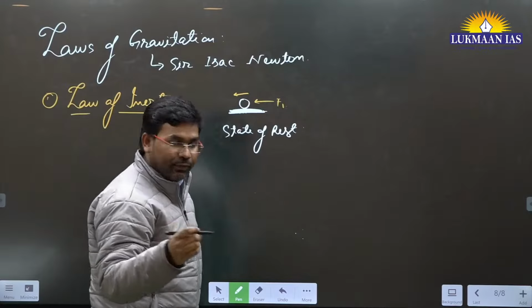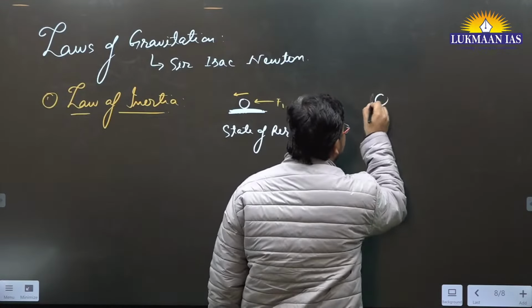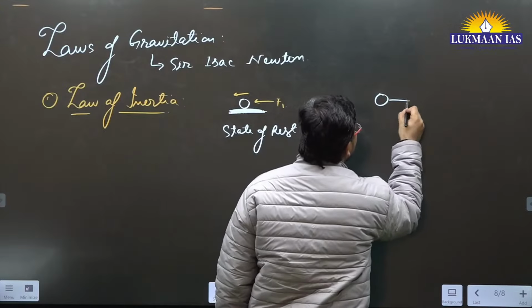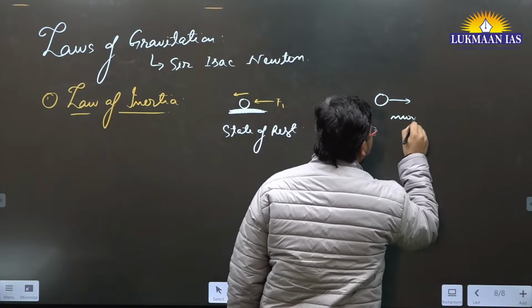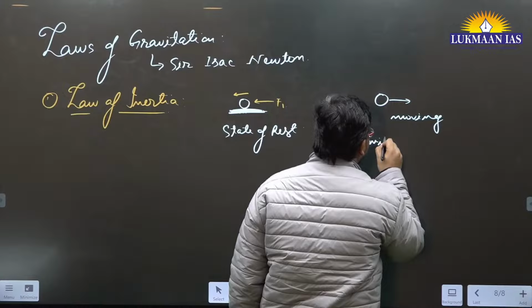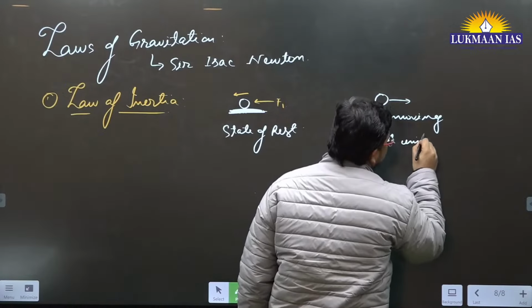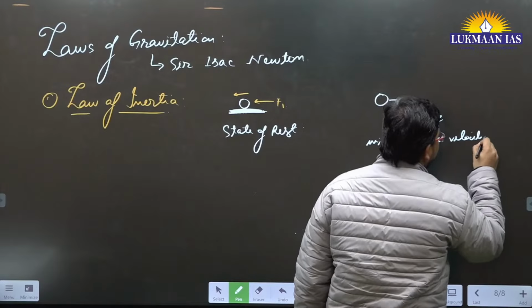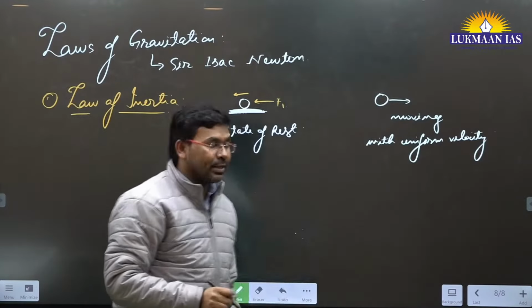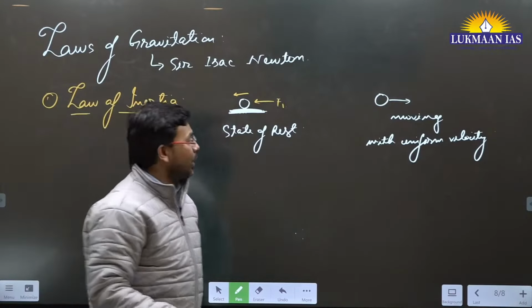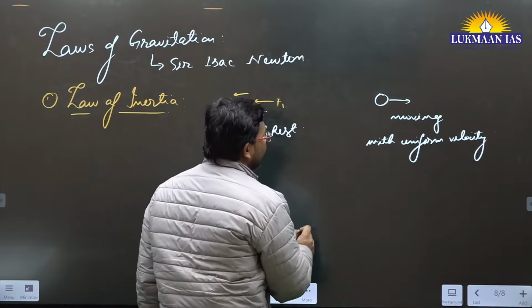Apart from this, if we talk about a body that is moving in this space with uniform velocity, it will keep on moving in its own direction unless and until we apply some force.